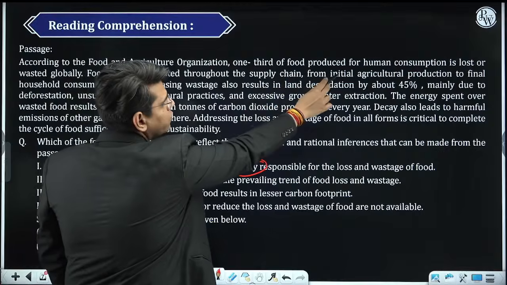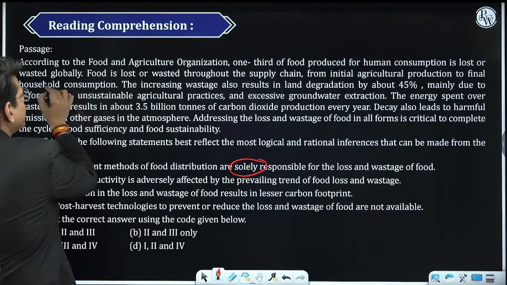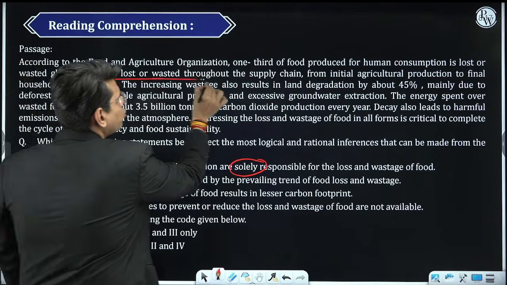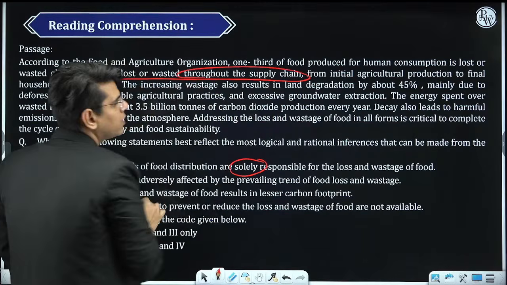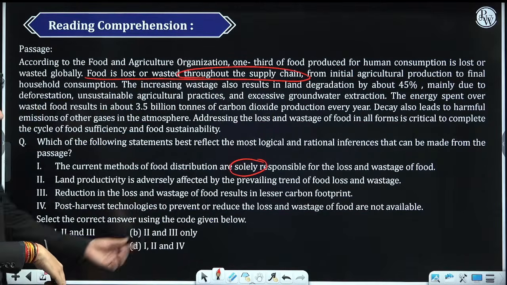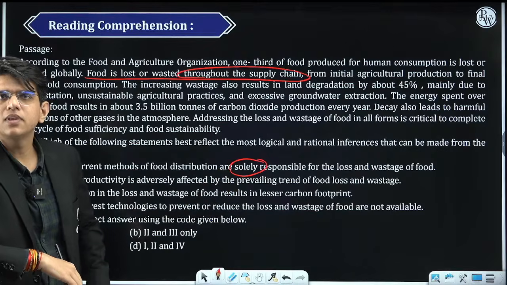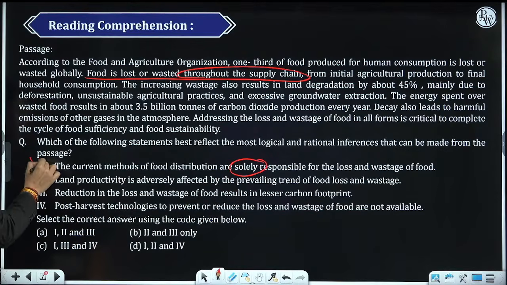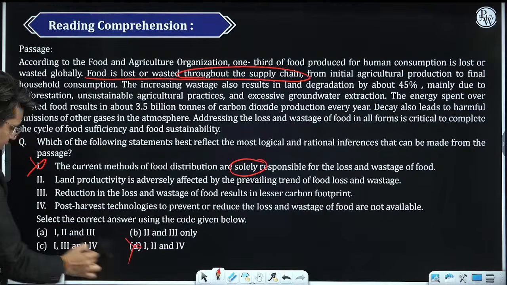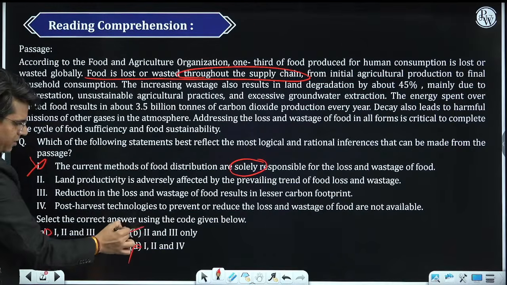1/3 of the food produced for human consumption is lost or wasted globally. Food is lost or wasted throughout the supply chain. It is not lost in the first case. Okay? So because the first statement is incorrect, you can remove this, this and this, and this is your answer.